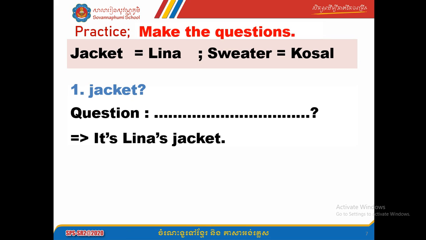You want to know this jacket is for who, okay? Belong to who? So question, how are you going to ask? At the moment, what do you ask? Okay, very good. So you can say, whose jacket is this? Whose jacket is this? Okay, this jacket is belonging to who? Or this jacket for who? Okay, and then say it is Lina's jacket. It is Lina's jacket.